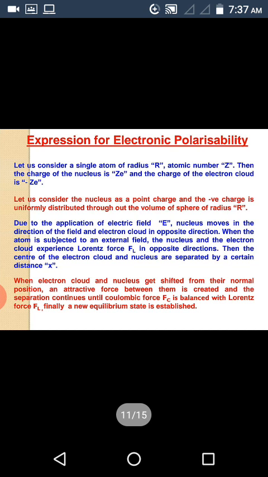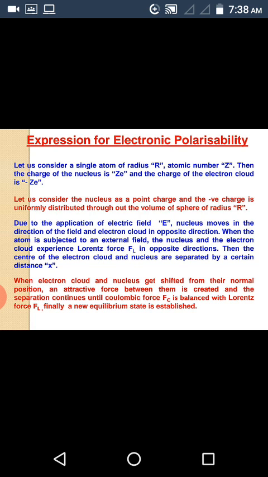Next, coming to the derivation of electronic polarizability. Let us consider a single atom of radius r, atomic number Z. Then the charge of the nucleus becomes Ze and the charge of the electron cloud is minus Ze. Let us consider the nucleus as a point charge and the negative charge is uniformly distributed throughout the volume of a sphere of radius r. Due to the application of electric field E, the nucleus moves in the direction of the field and the electron cloud in the opposite direction.